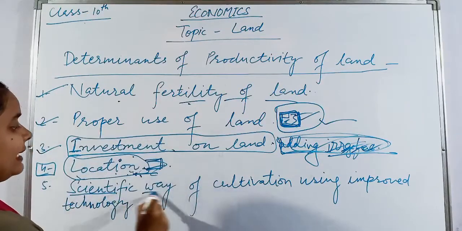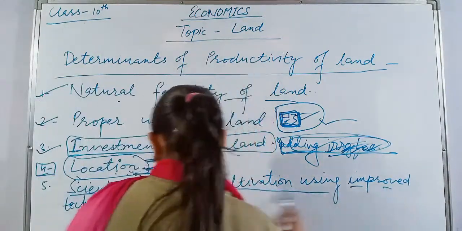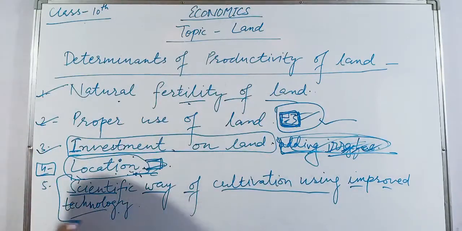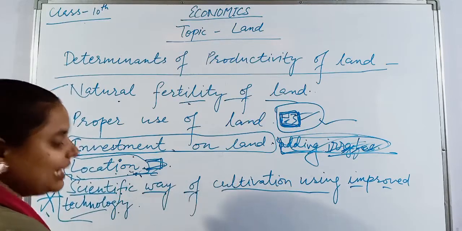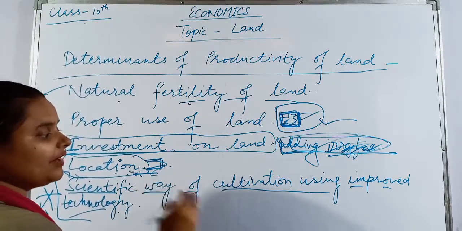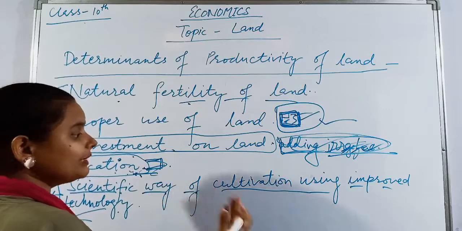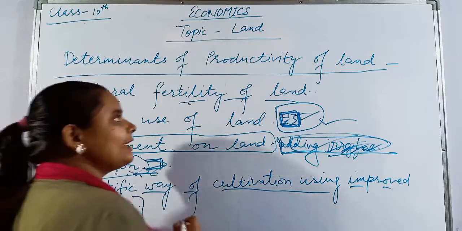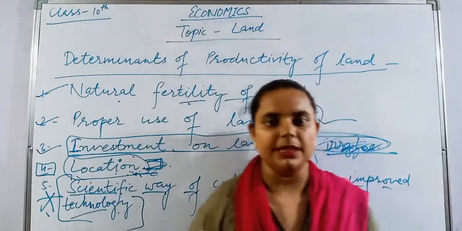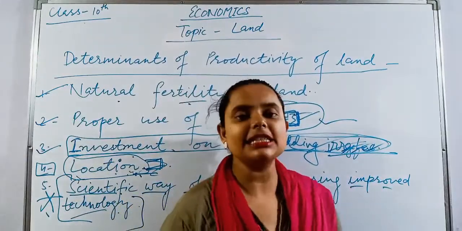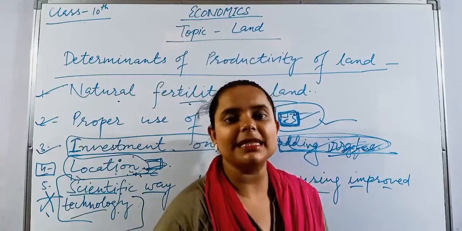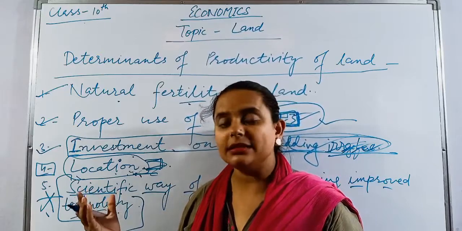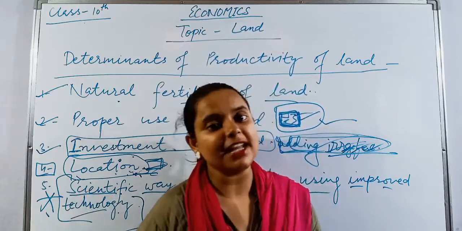Next, scientific way of cultivation using improved technology. See, this one point is very important to enhance the productivity of land. We have to use the scientific way of cultivation using improved technology. I can give you one example. Many years back, agriculture was done by bullocks. But now different types of implements are there. Tractors are there, combines are there. So with the help of that, we are doing the cultivation.